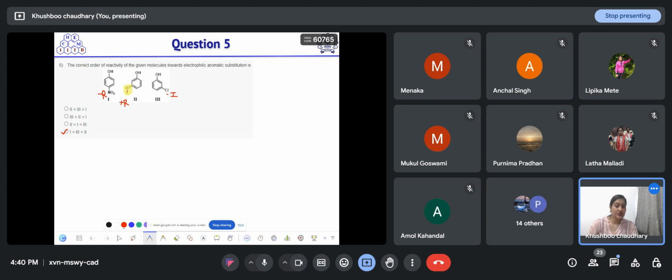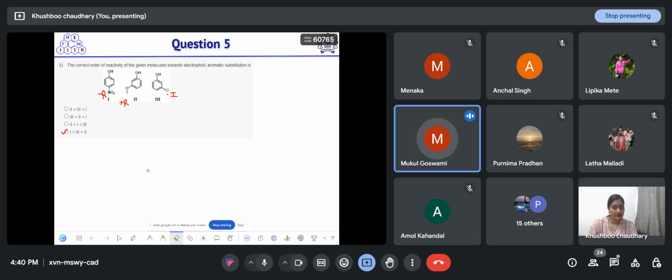Second, okay. This methoxy group will show a plus R effect. So it will increase the electron density on the aromatic ring and make it more susceptible to donate its electron pair to the upcoming electrophile. That's why this, option B or the second, is more electron rich, and it is more reactive towards the electrophile. It also shows plus I? It can show minus I. Oxygen will show minus I, not plus I.